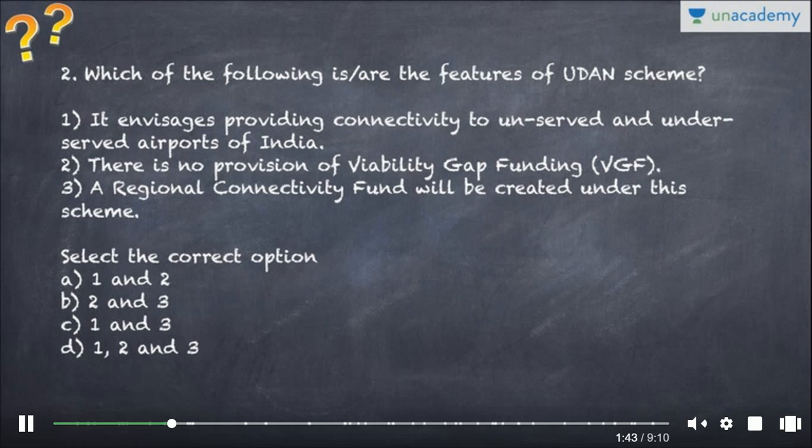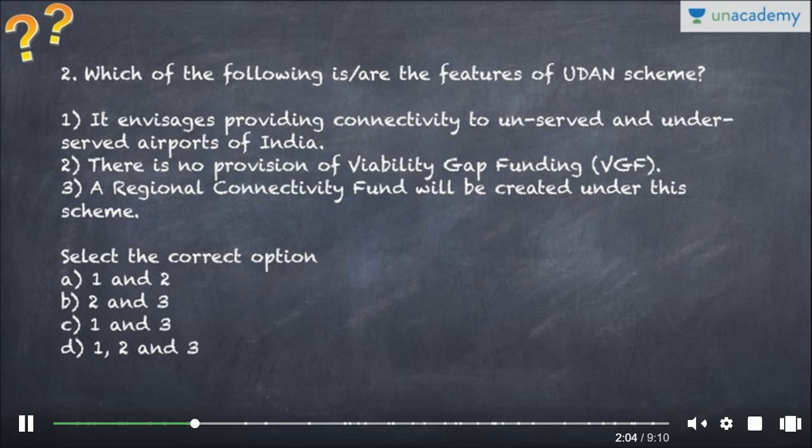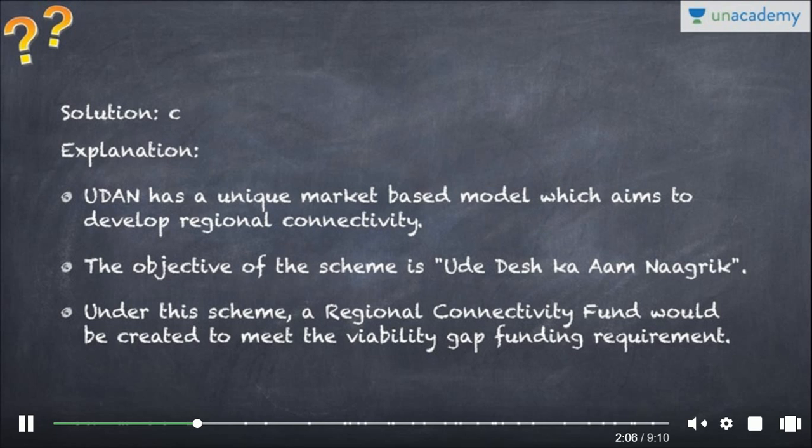Okay. Which of the following are the features of UDAN scheme? Now you need to know what is UDAN scheme. It envisages providing connectivity to unserved and underserved airports of India. There is no provision of viability gap funding. A regional connectivity fund will be created under this scheme. So let's see what is correct. Obviously answer is C in this case. Why is it so? Because the second statement is wrong.